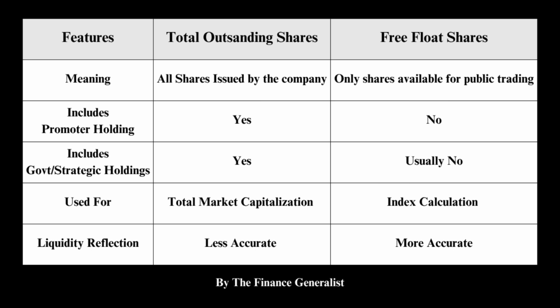The promoters may not be able to sell their shares at the current market price, because they hold a huge quantity, and supply and demand will change. This will result in a share price fall. Free float is more accurate, because the calculation is based on the currently tradable shares.